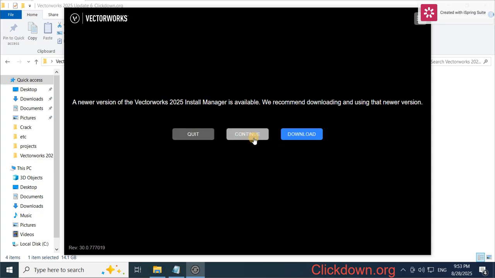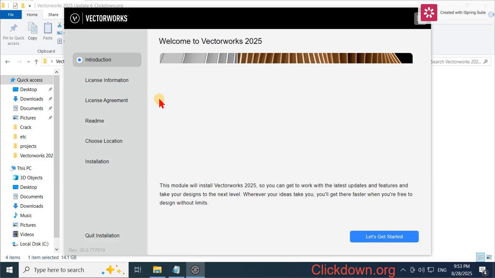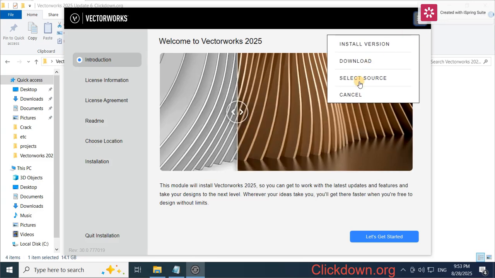Continue, and go to this and select solve.